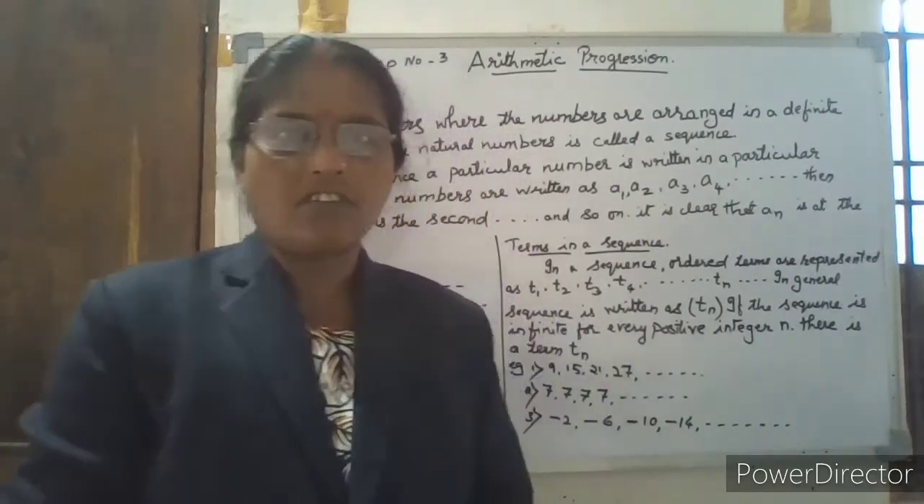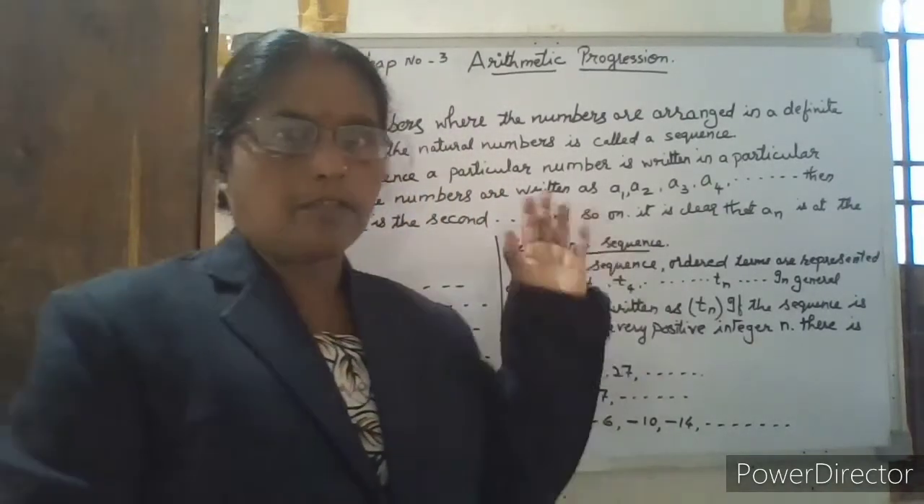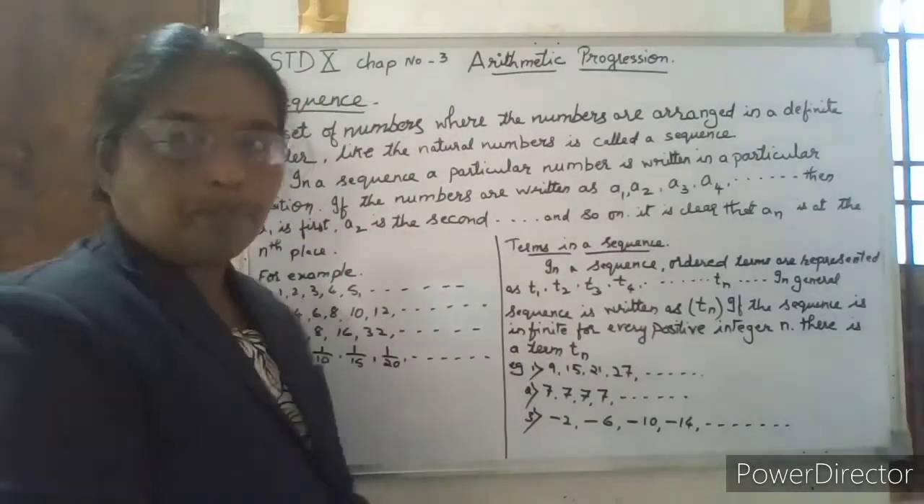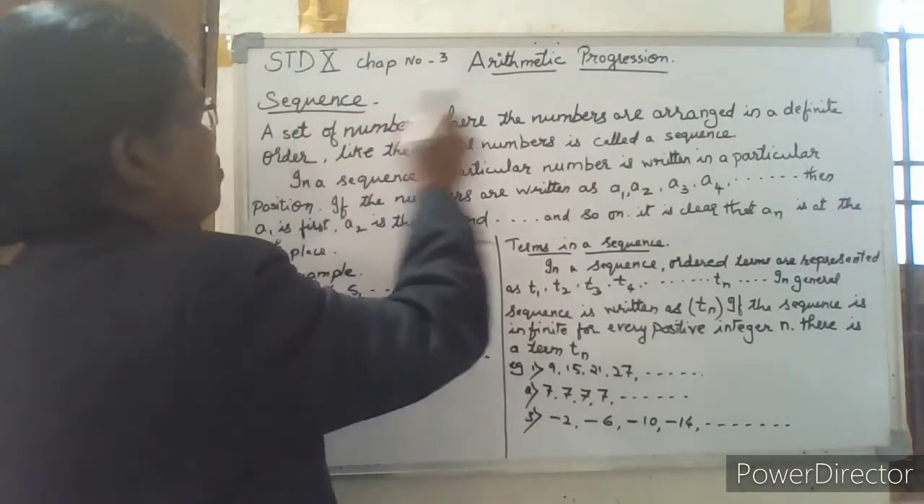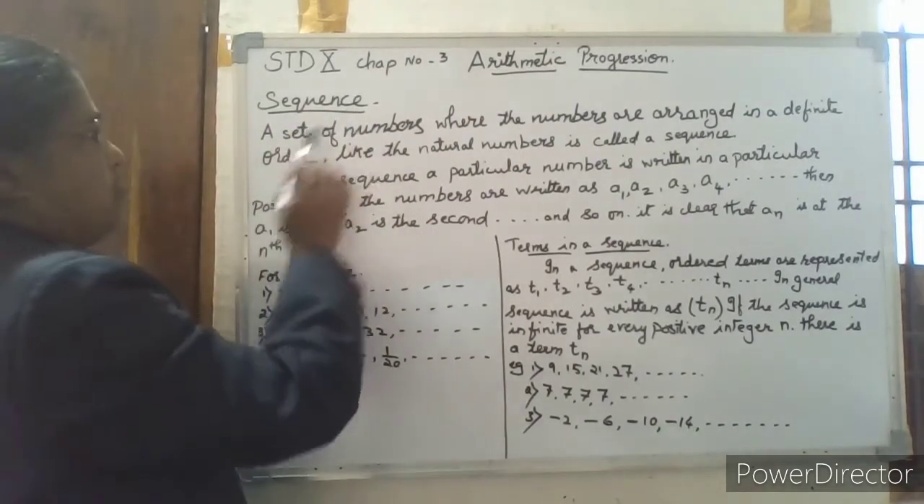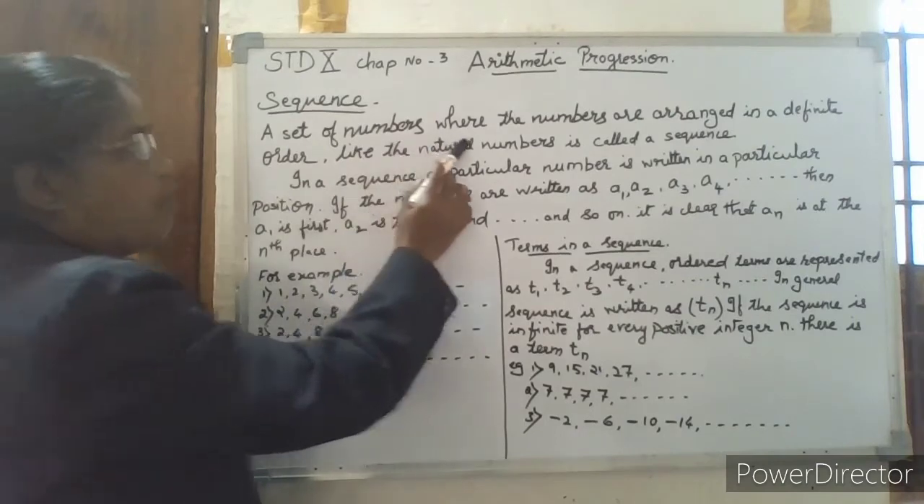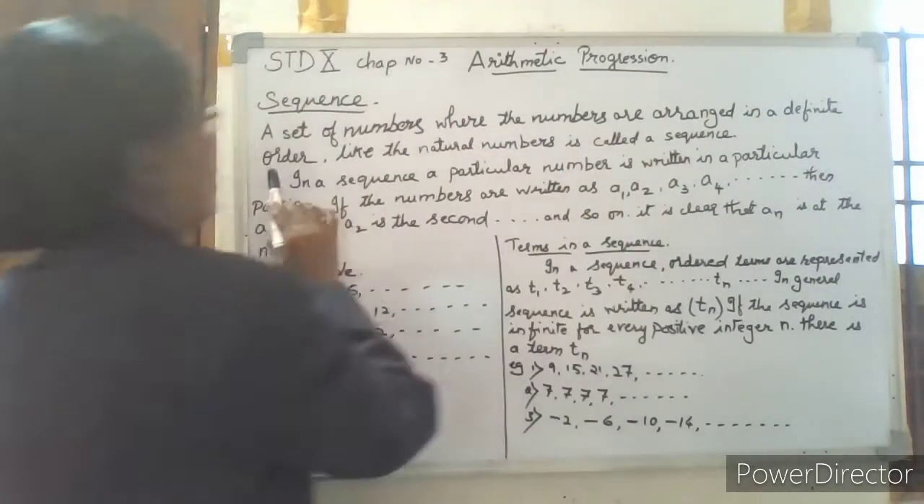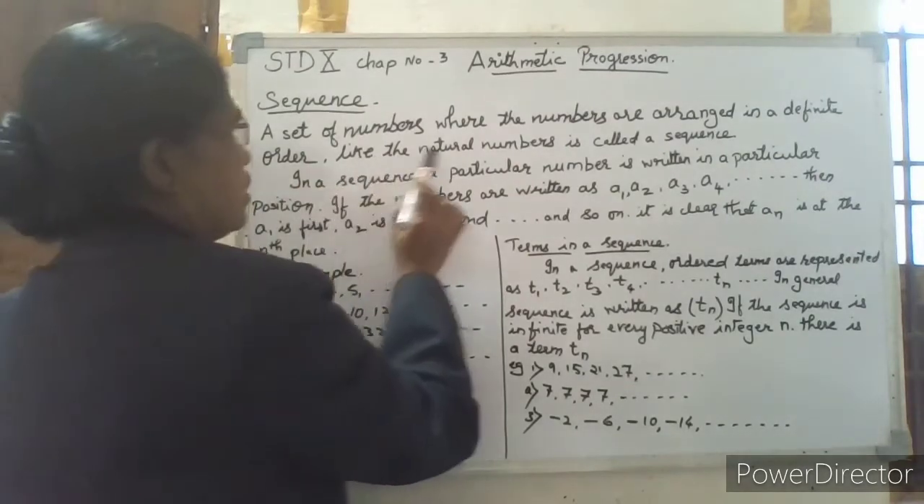Good morning, students. Let us start with the third chapter, that is arithmetic progression. For arithmetic progression, first we'll learn about sequence. What is a sequence? A set of numbers where the numbers are arranged in a definite order, like the natural